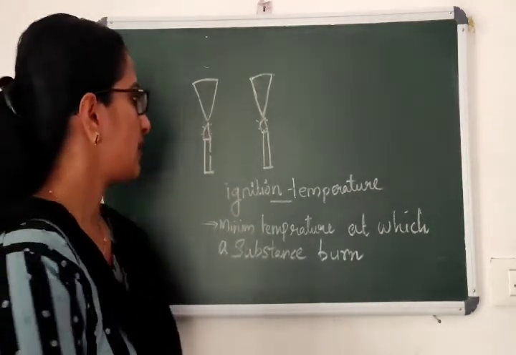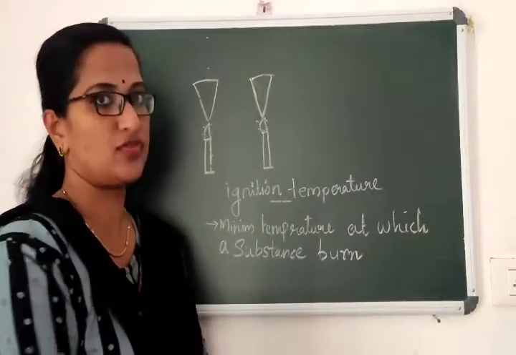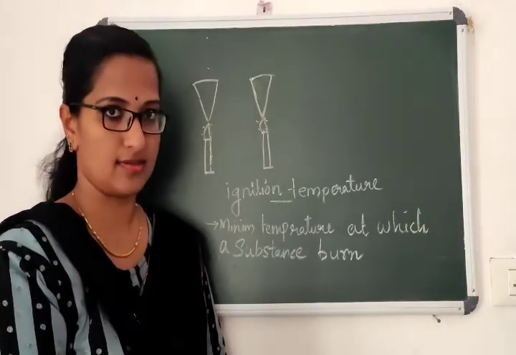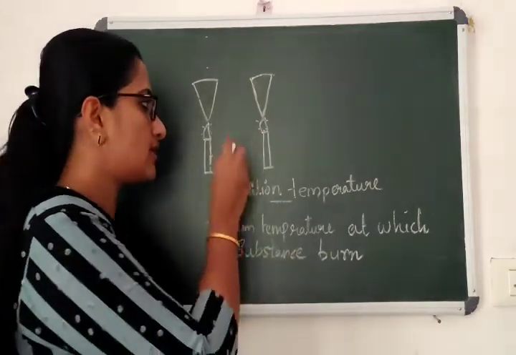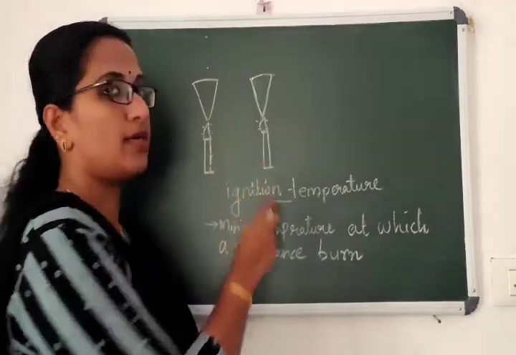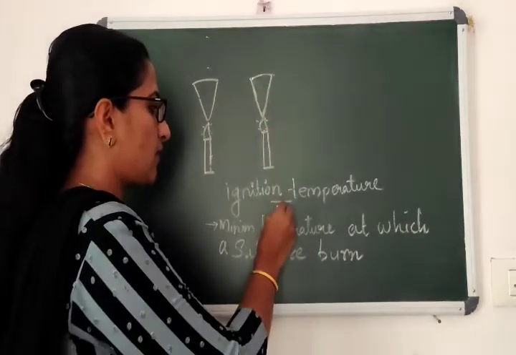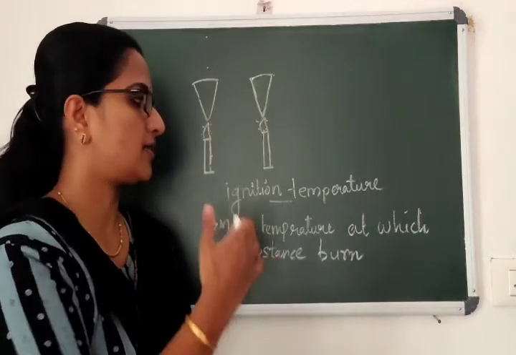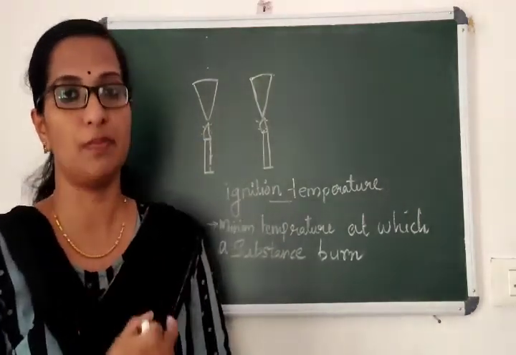So, children, in the first case, soon after, it will catch fire. But in the second case, the paper never burns because even though heat is produced, this heat is not capable of burning the paper, because the paper never reaches the ignition temperature. Whenever a substance reaches the ignition temperature, then only it will burn.